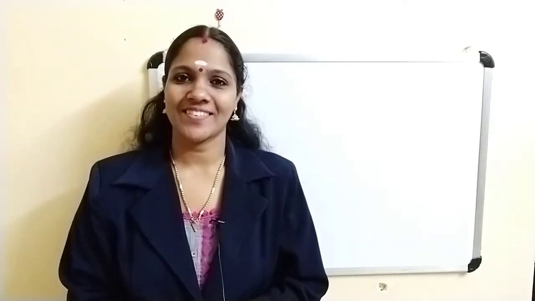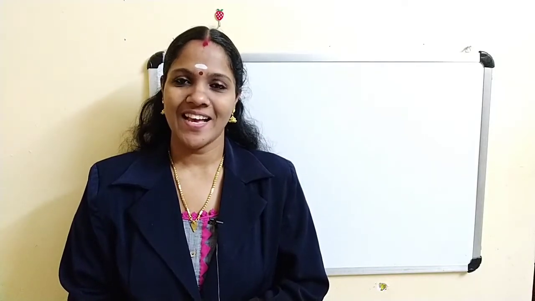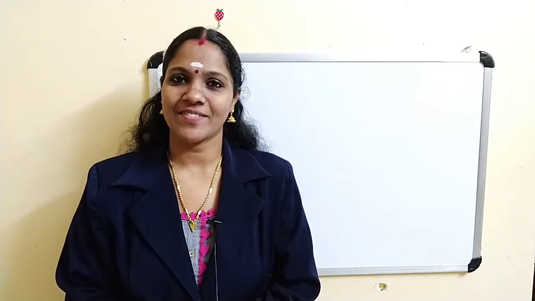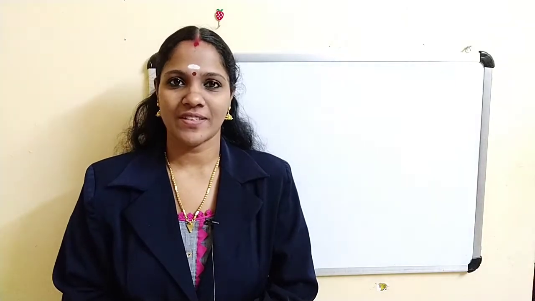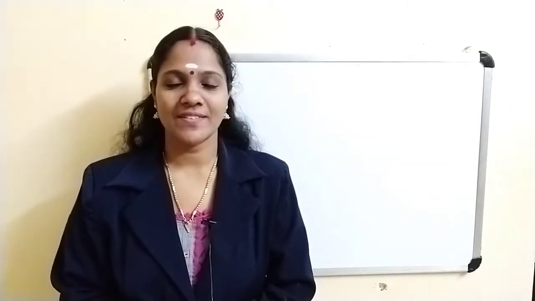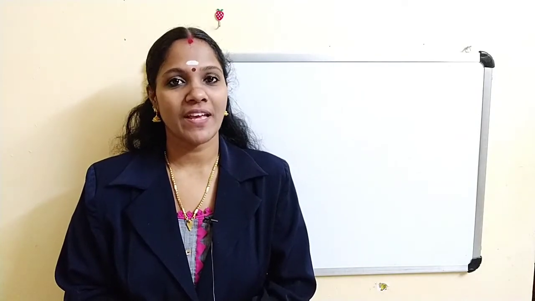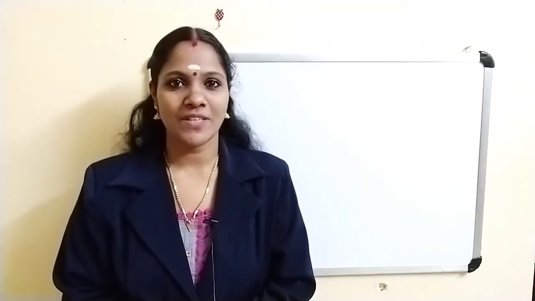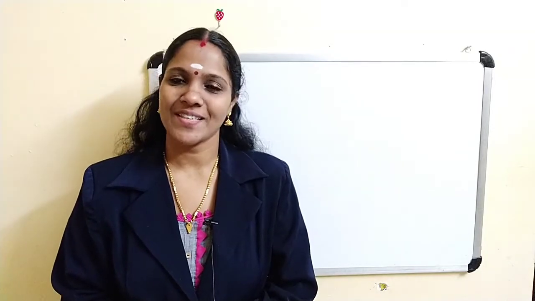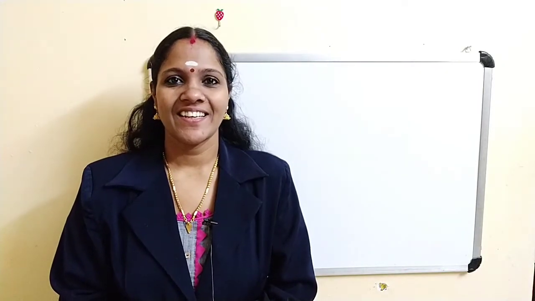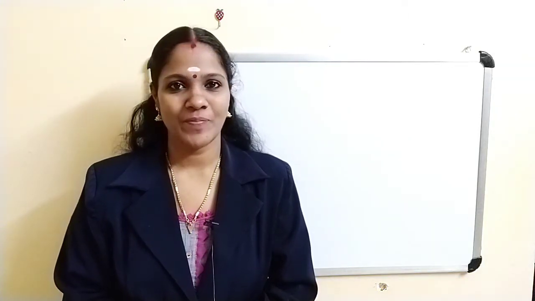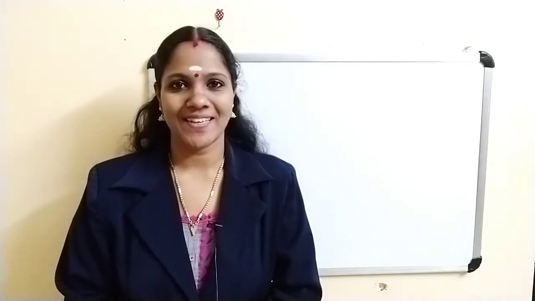Last class we discussed the definition of subspaces and some examples of subspaces. Also we have proved a necessary and sufficient condition for a subset of a vector space V to be a subspace. That is, suppose W is a non-empty subset of V, and if for every alpha, beta belonging to W and c belonging to F, c alpha plus beta belongs to W, then W is a subspace of V. Today also we are going to discuss some other examples of subspaces of a vector space, and some theorems related to that.